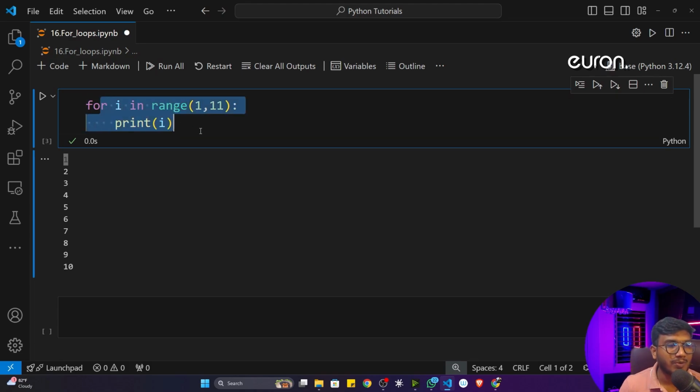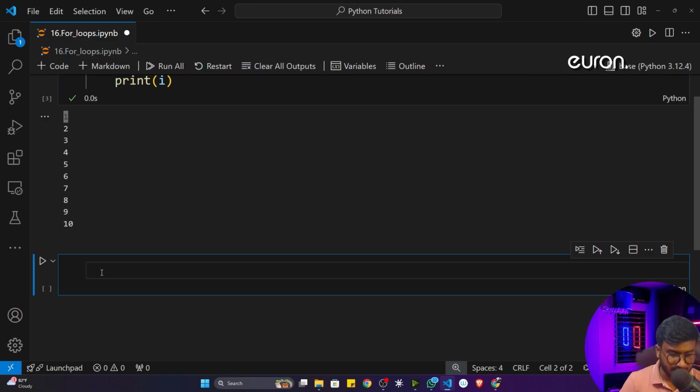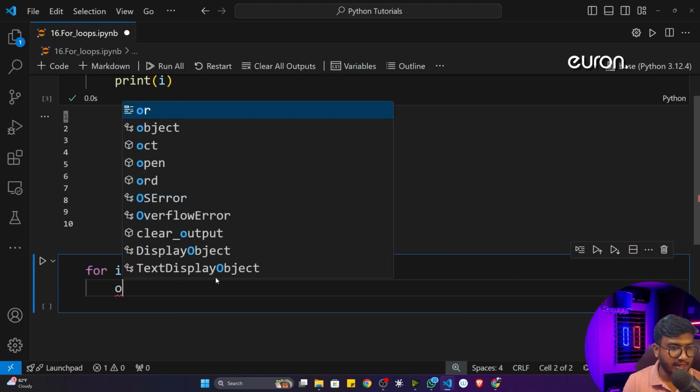It is very easy to define this for loop, and it is so powerful because it has the range function, and it can work with any kind of data type. Now you can ask me what kinds of data type I can work with. You can work with any kind of data. Let me give you one example. Let's say I write one for loop, for I in, let's say my name, Bappi. Now if I just do print I,